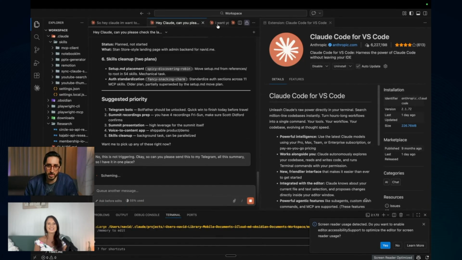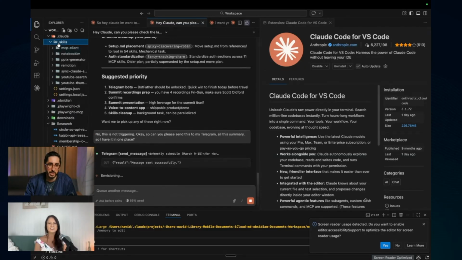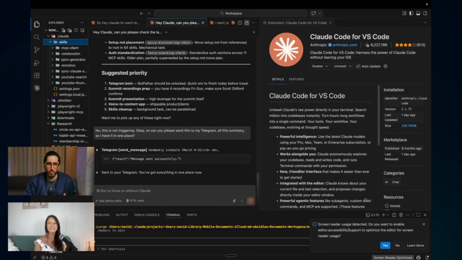Sometimes it's not always working. So you can interact, this is a pretty normal way of interacting with it. But you see here on the side, you have your workspace. This is my old workspace, I'm kind of moving it. But you can see here the Claude folder is where all your skills will live and stuff like that. So you have them all here. This looks overwhelming right now, but you don't have to care too much about this.